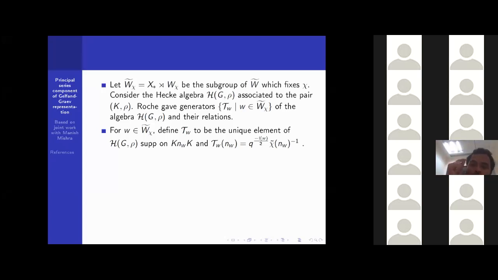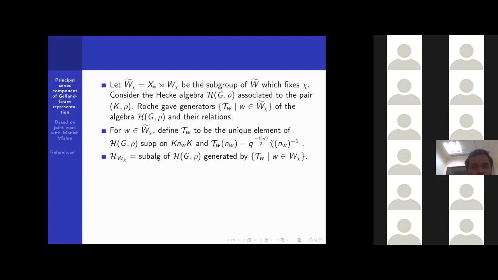T_w is the unique element of this Hecke algebra whose support is K n_w K and which takes the value q^(l(w)/2 − l(w)/2) χ̃(n_w^{-1}) on n_w. Here l is the length function on the Weyl group, and χ̃ is a certain kind of lift of χ to the normalizer. This kind of lift actually exists, and we can lift χ uniquely.